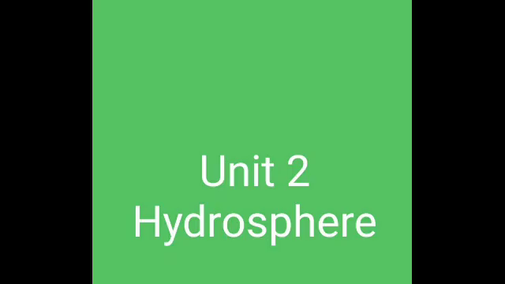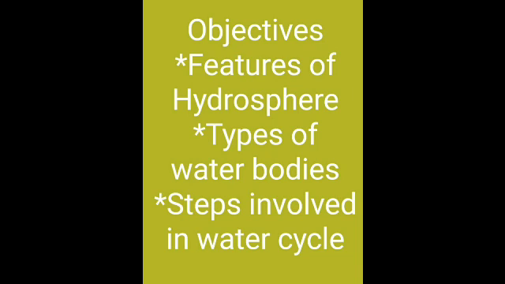So before going to the lesson, we will see the learning objectives of this lesson. First, we are going to learn the features of the hydrosphere. Second, we are going to see the different types of water bodies. And third, we are going to see the steps to be taken to conserve water, that is, the steps involved in the water cycle. Clear, children? Shall we enter into the lesson?